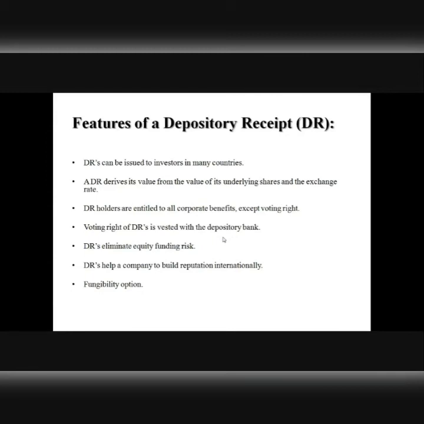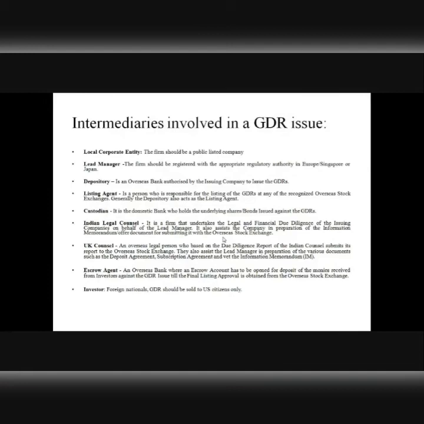Let's move on, right? Now, this is the list which shows you the various intermediaries that are involved in the issue of GDR, right? These are the different market intermediaries with whom a DR issuing company has to enter into agreements so as to ensure that a successful issue of DRs is made possible, right? Who are these intermediaries? If you look at this slide more minutely, you will understand the role of each and every market intermediary.